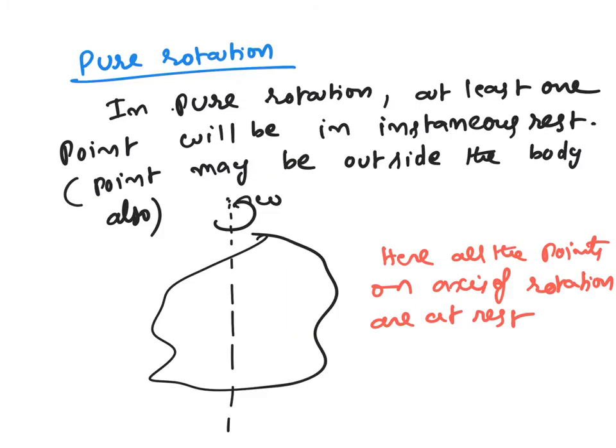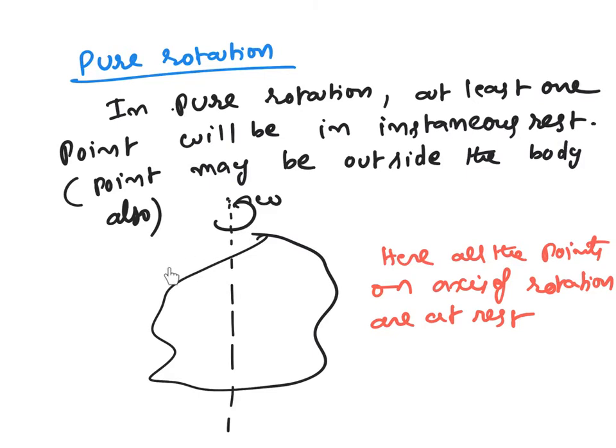Now, let us come to pure rotation. In pure rotation, at least one point will be in instantaneous rest. We will come to it later, the point may be outside the body also. You may wonder how it is possible, but we will discuss it later. Now, let us see an example.